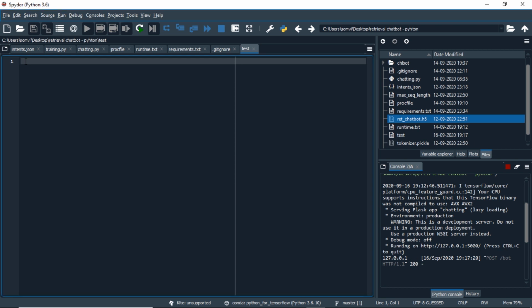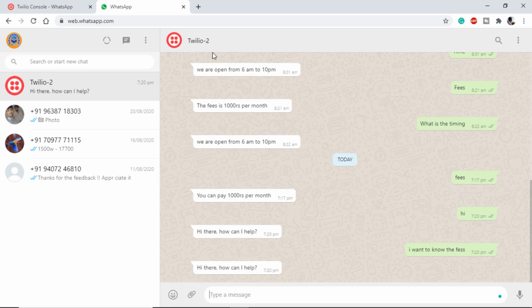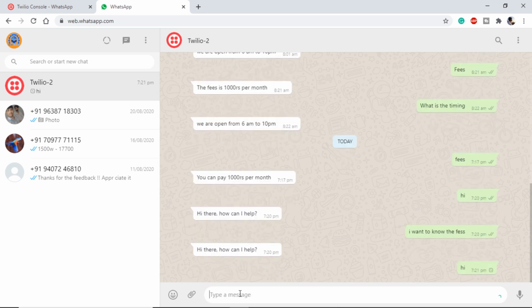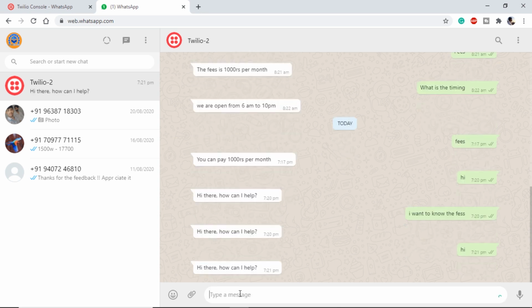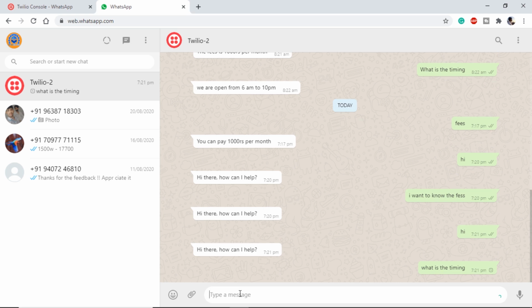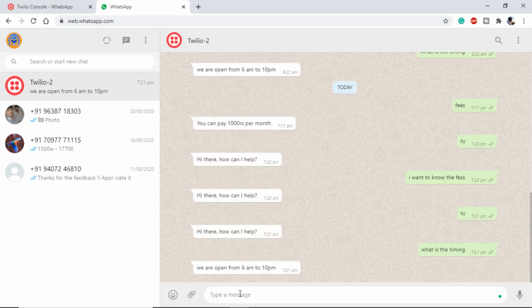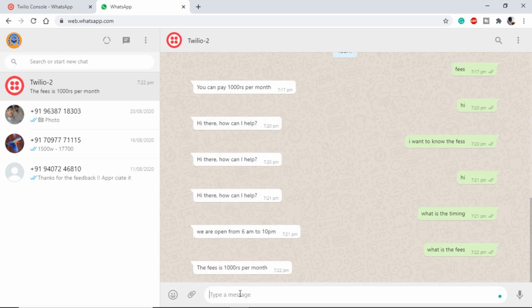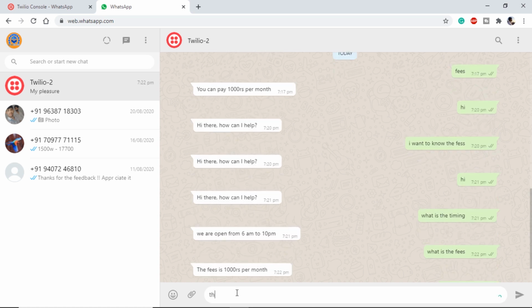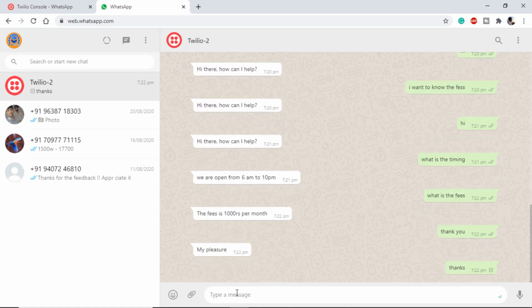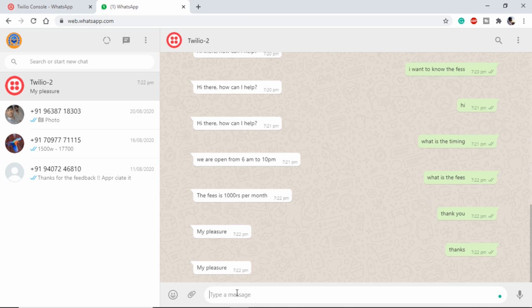So if I open my WhatsApp, here we can see I'm using the Twilio trial account for the trial of my chatbot. If I send any message, let's say hi, the chatbot will reply with, "Hi there, how can I help?" So if I ask what is the timing, let's see what it gives. It says we are open from 6 am to 10 pm. Let's ask him what is the fees. It says the fees is 1000 rupees per month. Let's thank the bot. It says my pleasure. So this is the basic functionality of our chatbot.